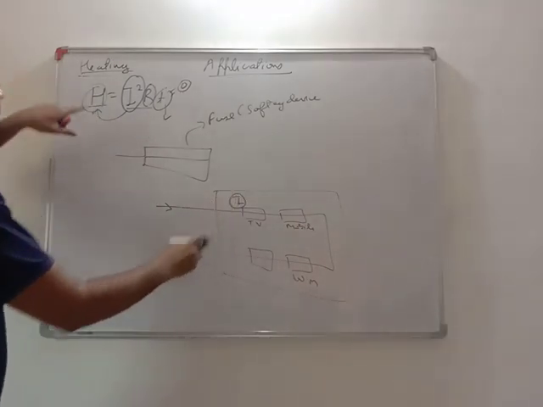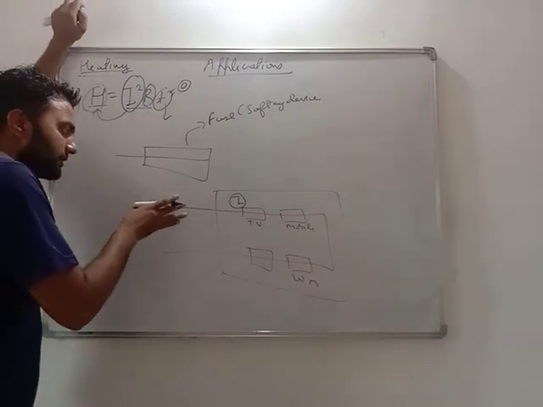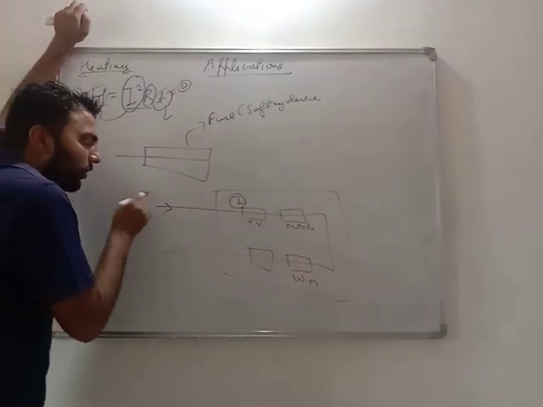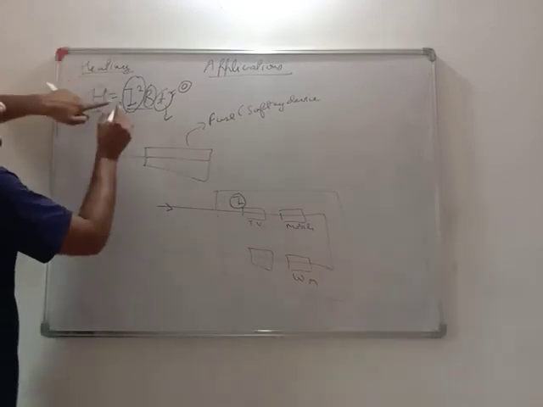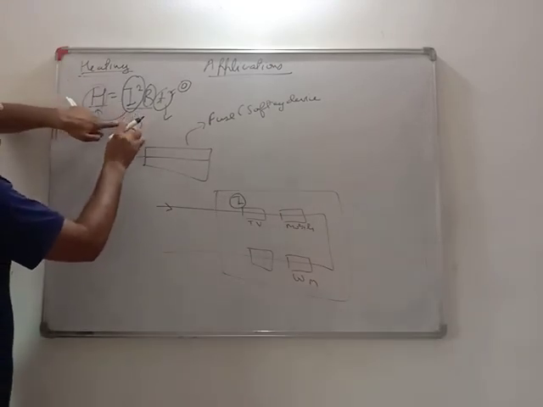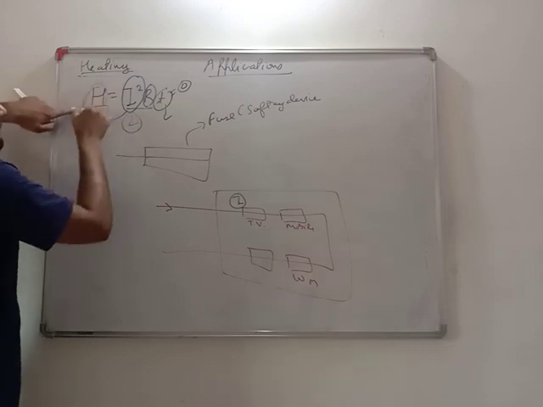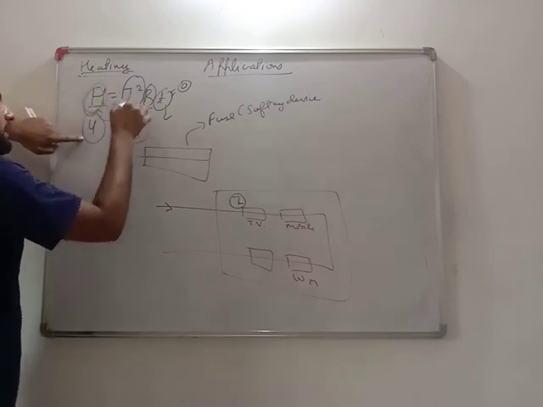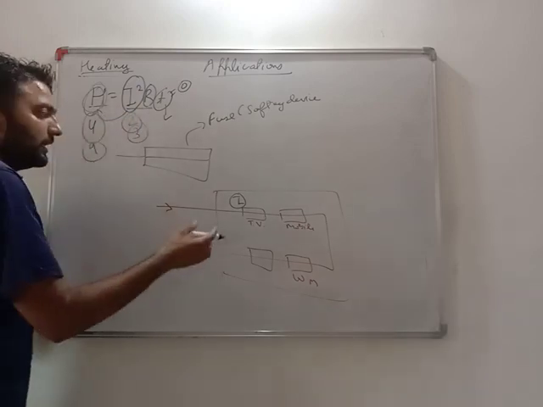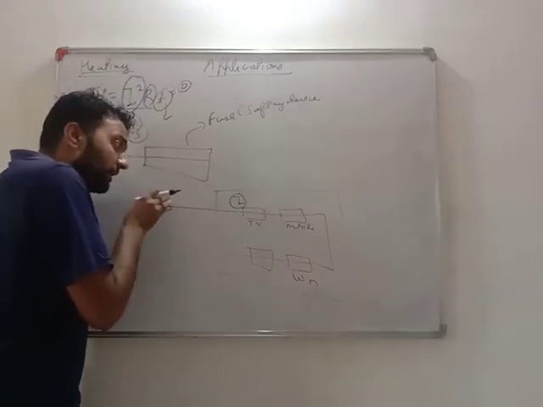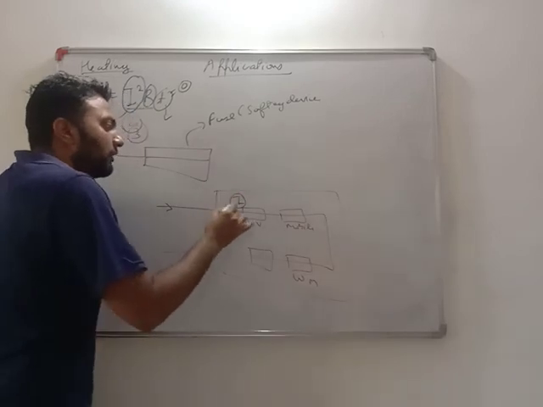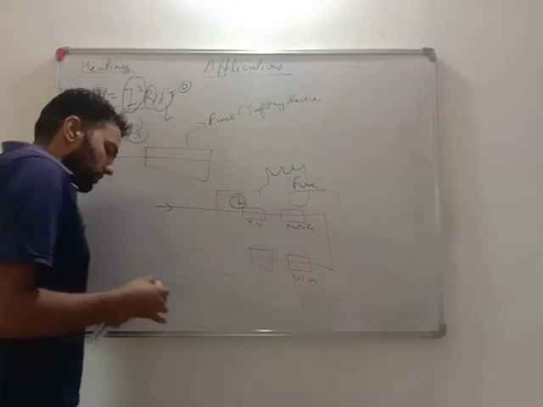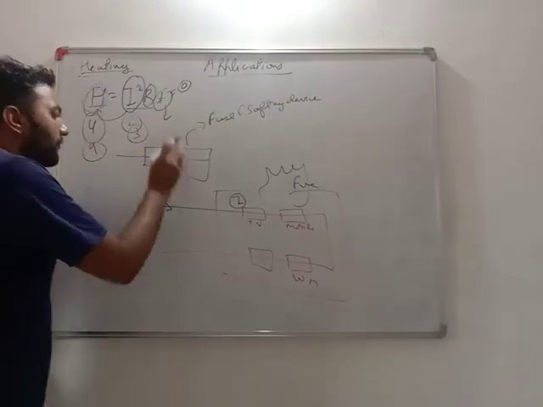Less current, less heating. But many times, by some technical mistake from the power station, a lot of current will come. If current gets doubled, the square of it affects heat, meaning it will get 4 times larger. If it is 3 times, we get 9 times the heating. So even if current increases a bit by mistake, there will be a lot of heating and my house may catch fire. So what we do is we use a fuse.